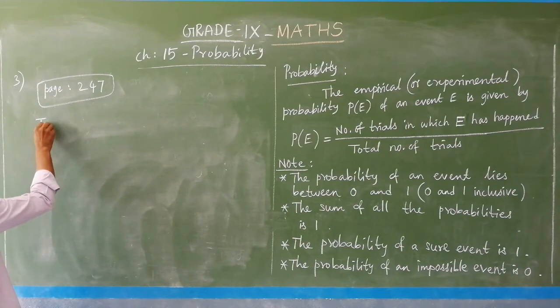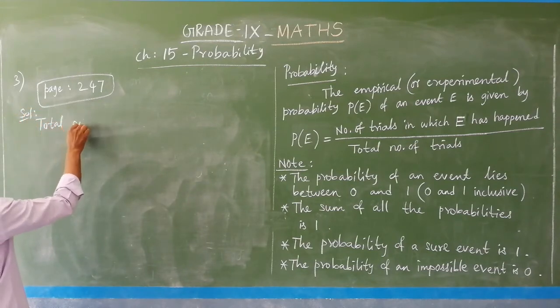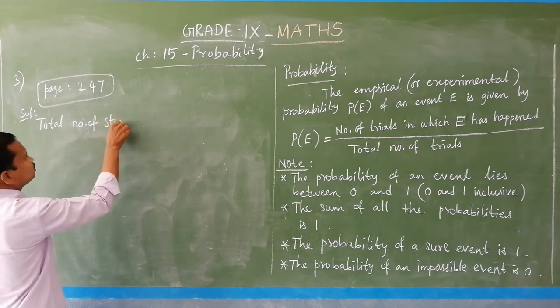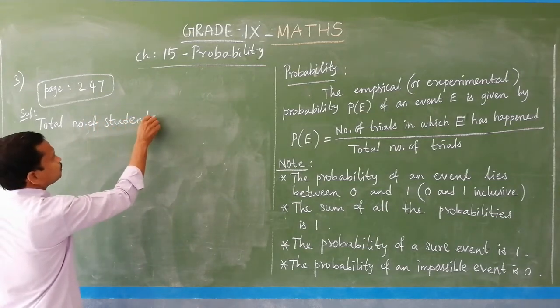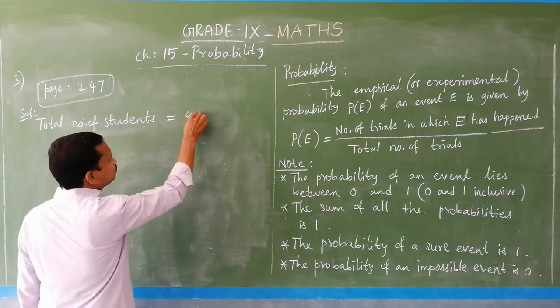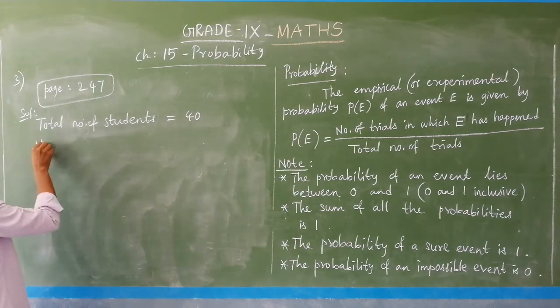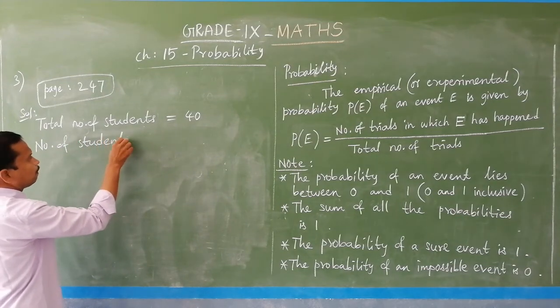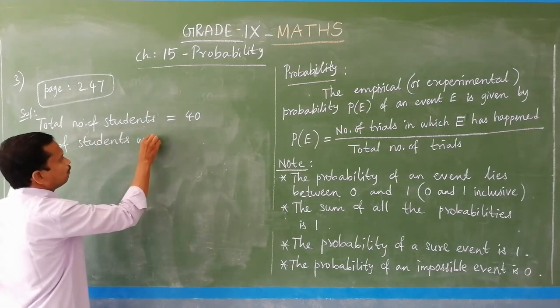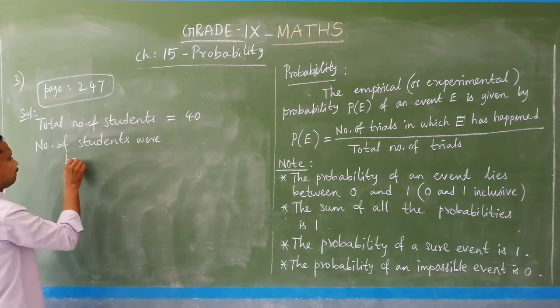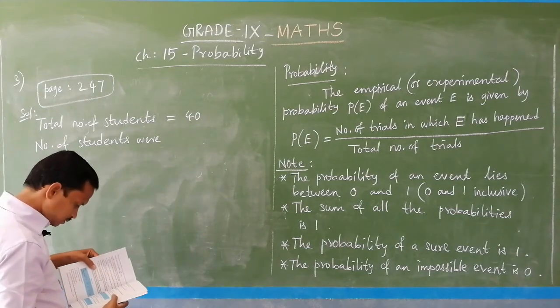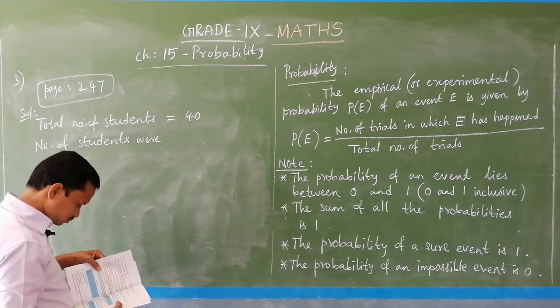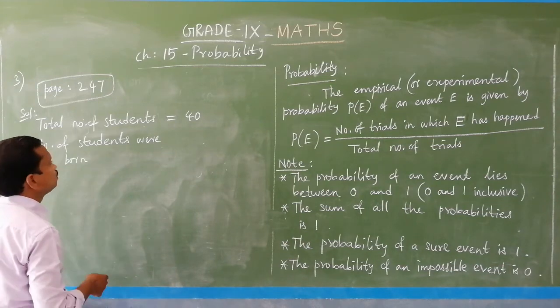So, this is the solution. Total number of students equal to 40. So, number of students who were born in August.